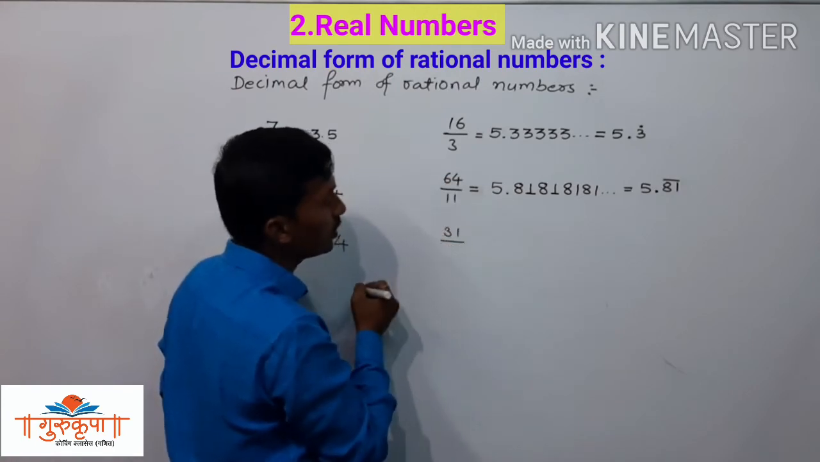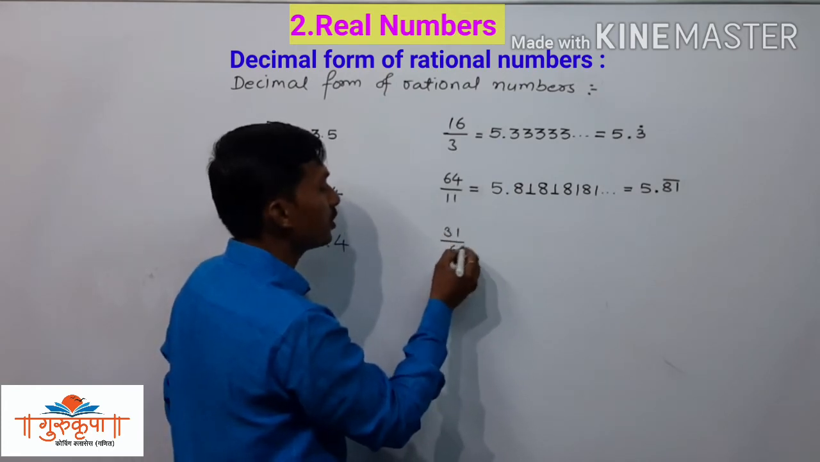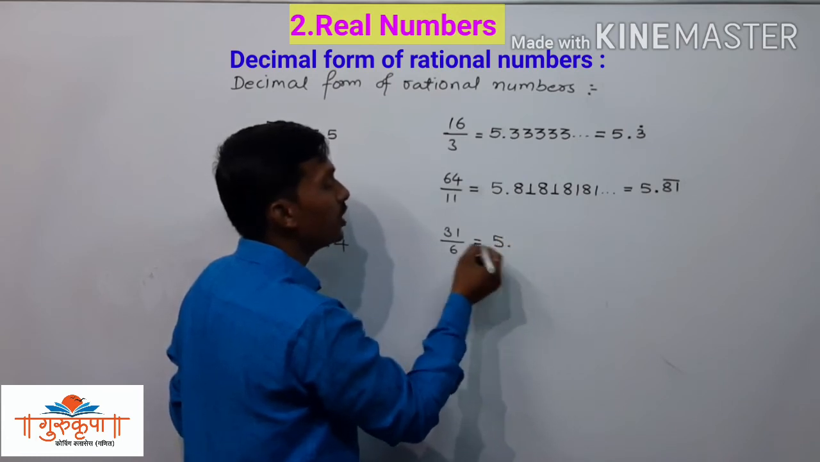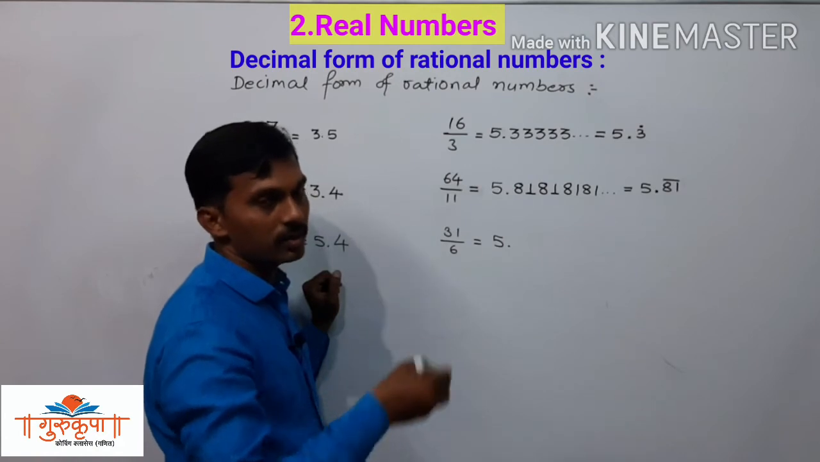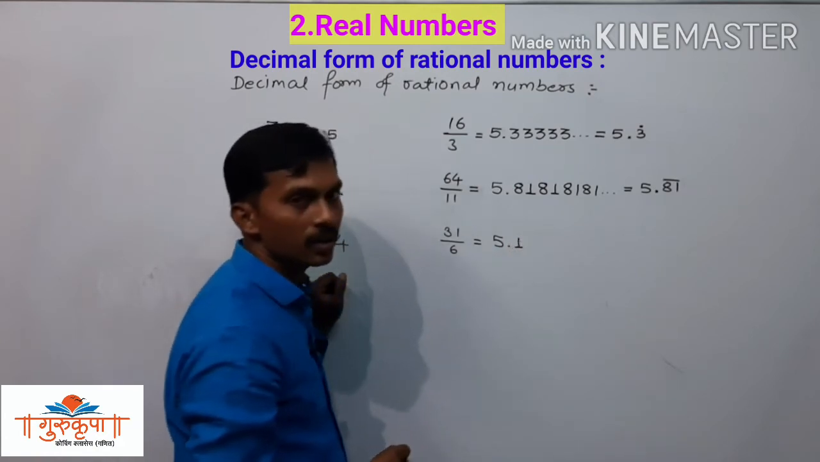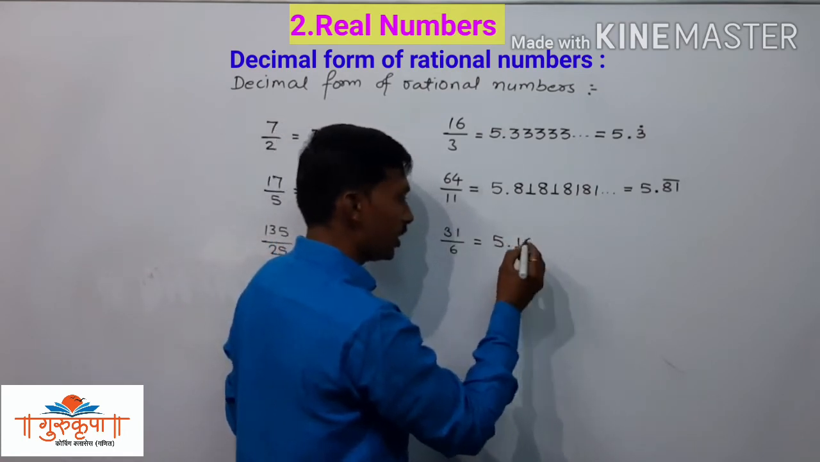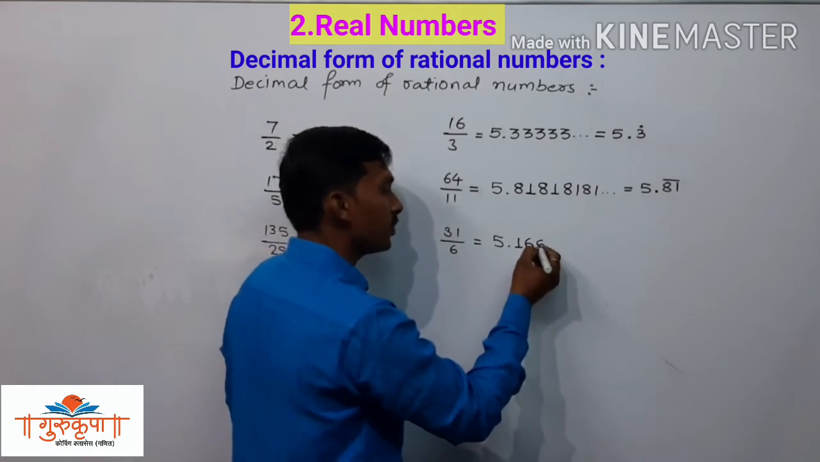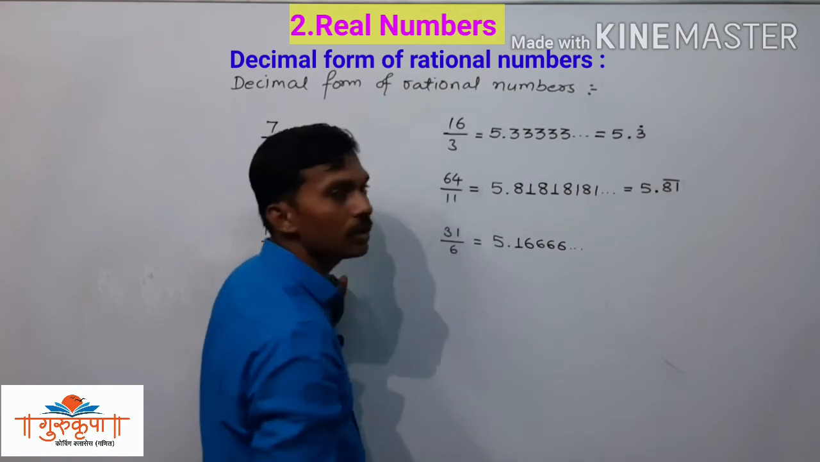31 divided by 6. 6 5s are 30. 1 is remaining there. We put decimal sign here and we put 0 beside 1, that is 10. So 6 1s are 6. 4 is remaining. Now we have 40. So 6 6s are 36. Again 4 is remaining. We have 40. 6 6s are 36. Again 6, and this 6 is going to recur.